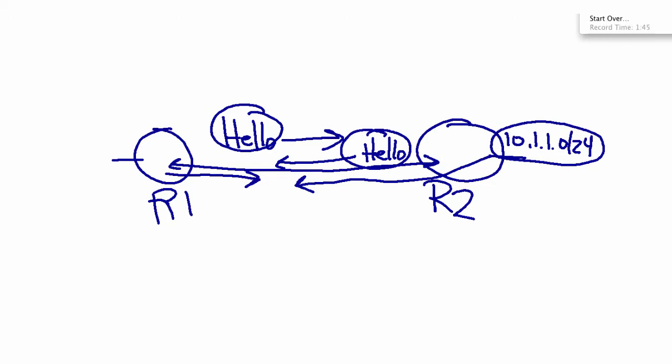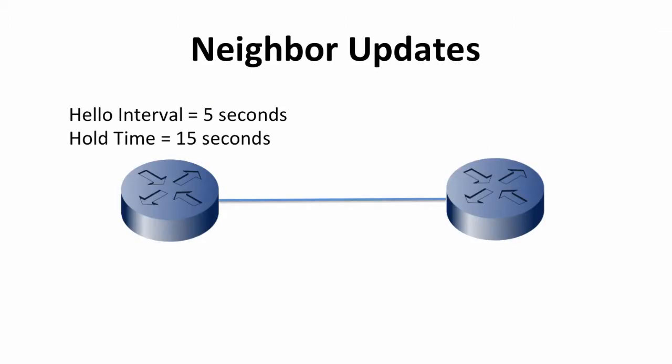Now, the default hello interval on high bandwidth links is every 5 seconds it's going to send that packet. And after 15 seconds, the neighbor is going to think, hey, if I don't receive a hello packet in 15 seconds, that neighbor's down. On low bandwidth links, it's 60 seconds and 180 seconds respectively. So this is important because if we want to fine tune this, so we want to know if the link is down quicker, we can do that. Let's say we want the hello interval to be 2 seconds and the hold time to be 6 seconds.